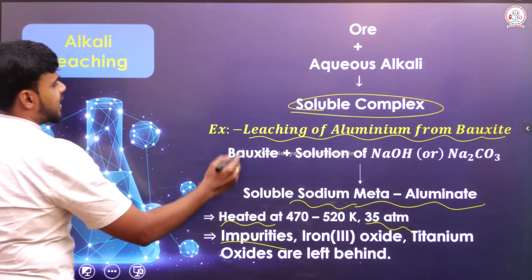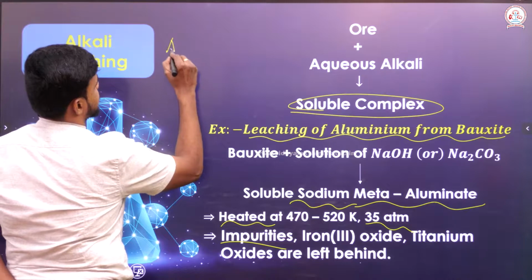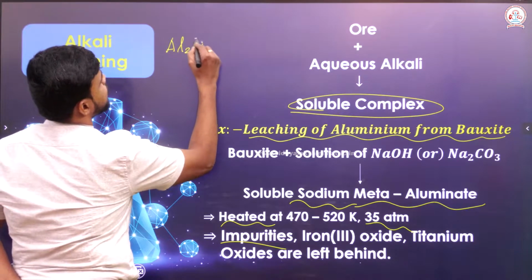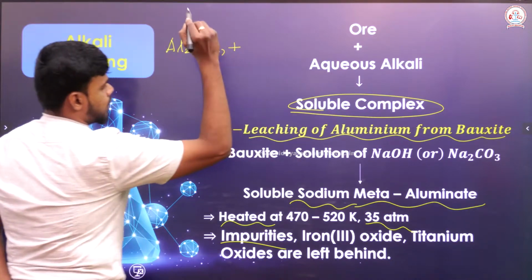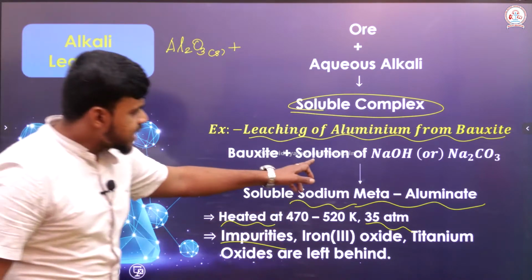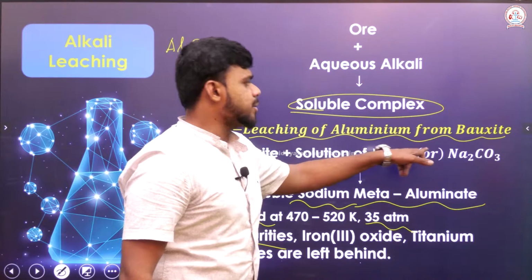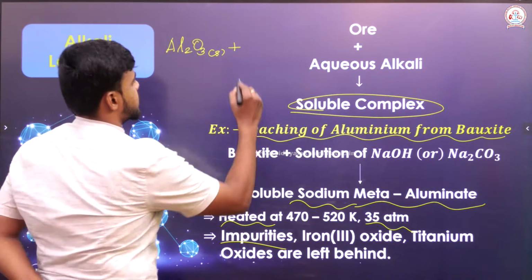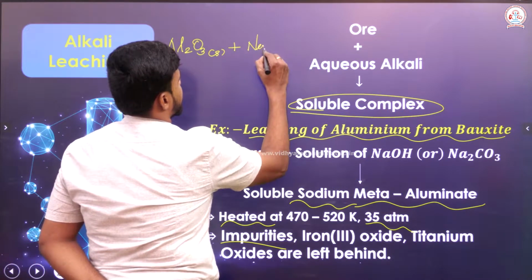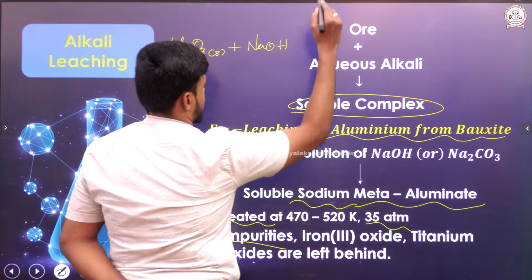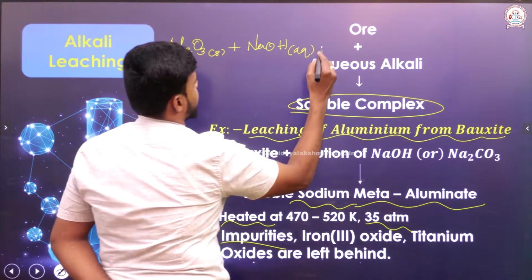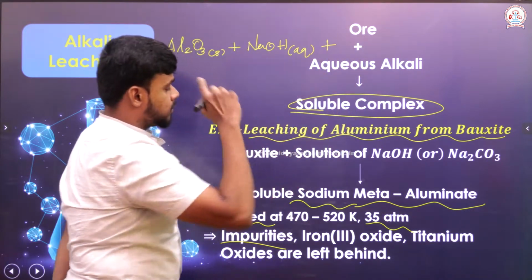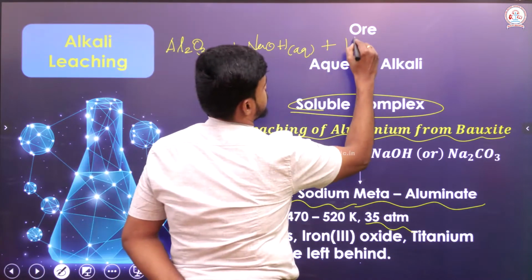When I say bauxite, it is Al2O3. When I say solution of sodium hydroxide or sodium carbonate, it is NaOH in aqueous condition, along with water molecules, since it is a solution.